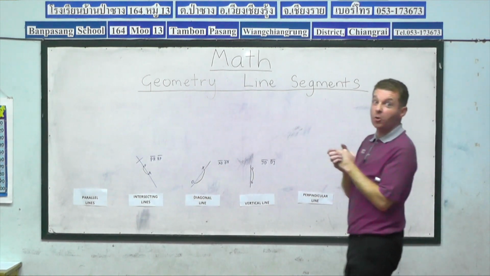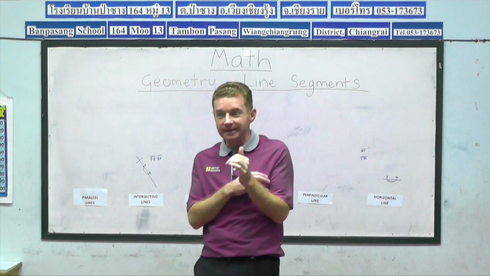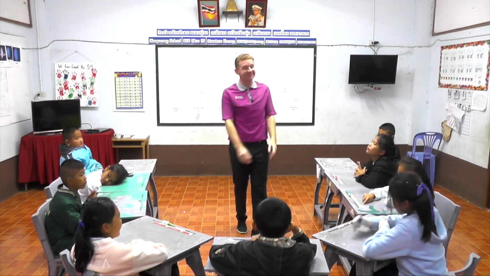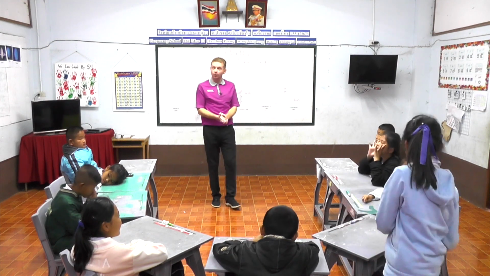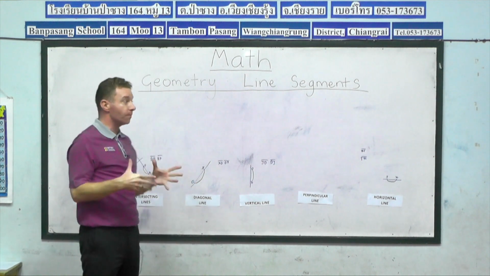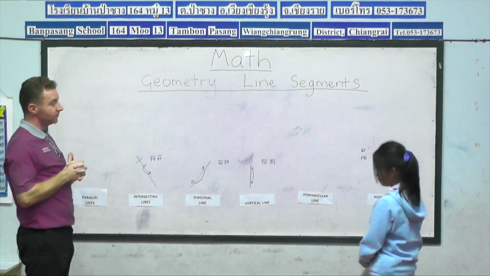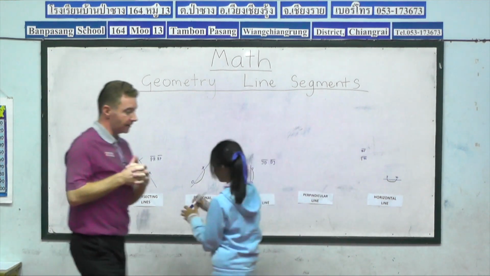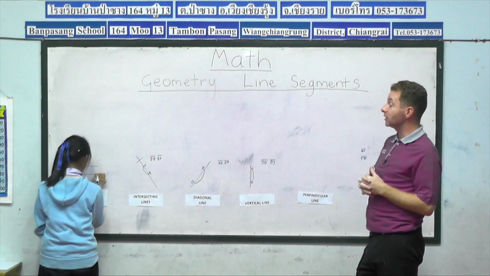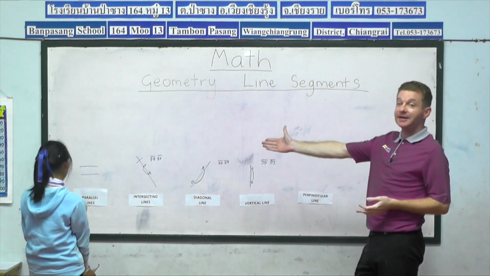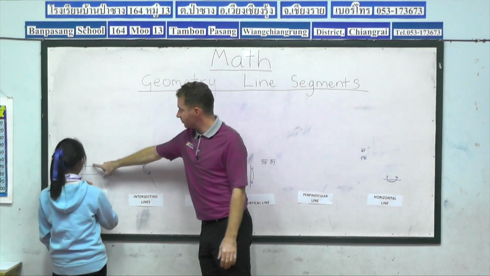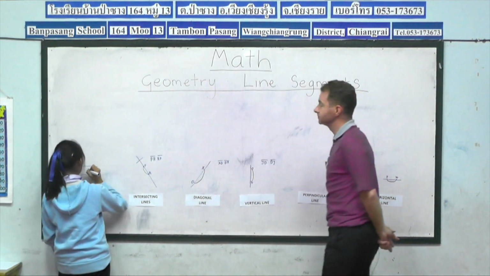Okay, we've got 2 types of lines left. Let's see who's going to do the next one. And the next one is with Dan. So Dan gets the choice. Dan can either do a parallel line or perpendicular. Dan, what will you choose? Parallel, okay. So remember, parallel lines are 2 lines going straight across, exactly like Dan has demonstrated there. Now Dan, just choose one line, either the top or the bottom for your points.